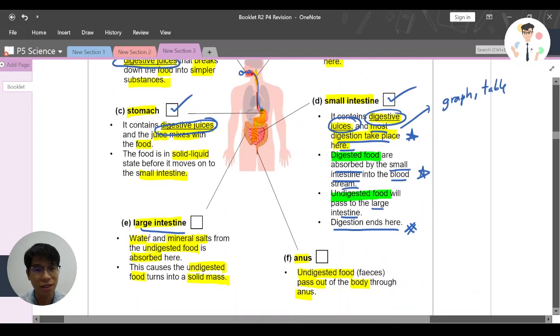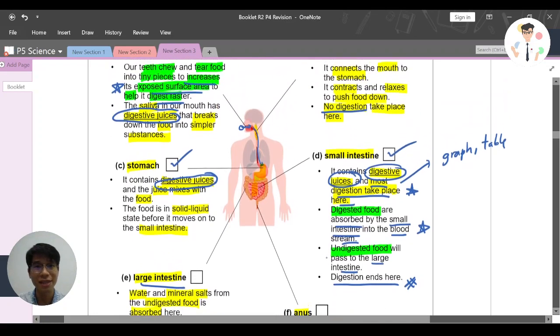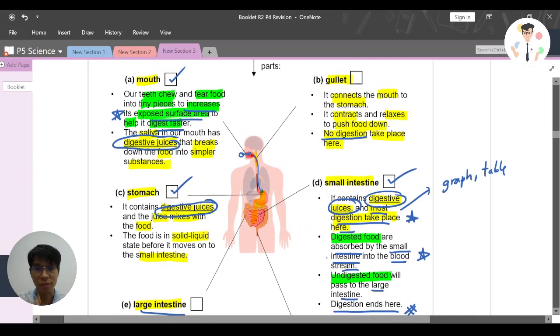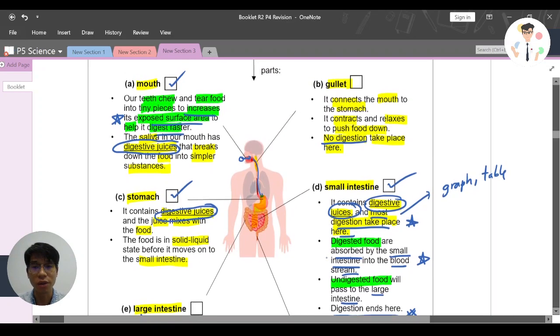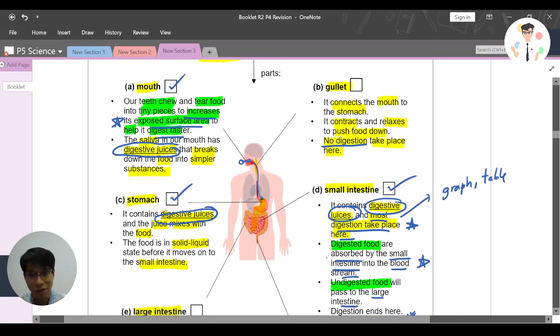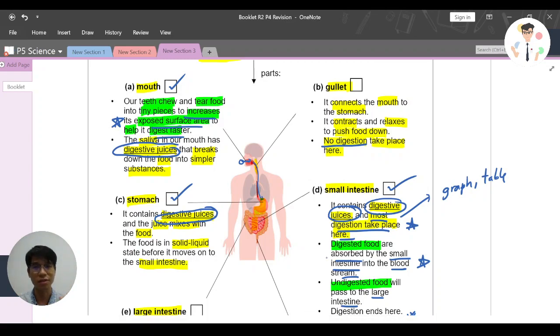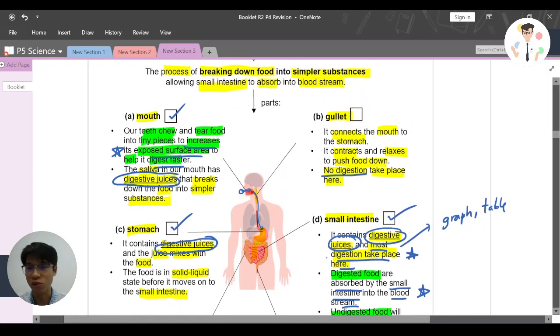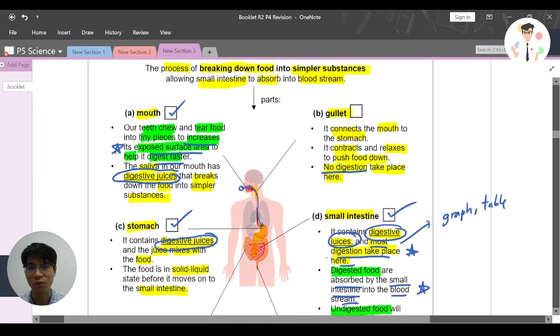Does any digestion happen in the large intestine? No, because digestion already ends in part D, the small intestine. So E and F are just handling the undigested food. Again, you must remember that the mouth, stomach and small intestine are the ones that contain digestive juices and are where digestion takes place. Again, this is extremely important, and questions like to ask this.